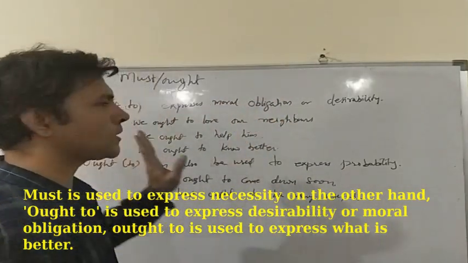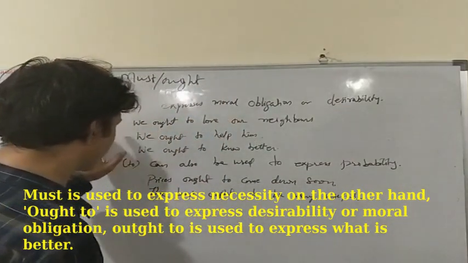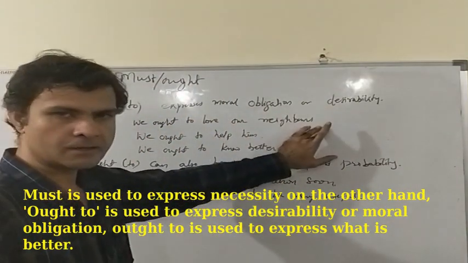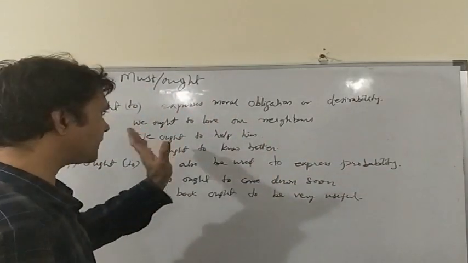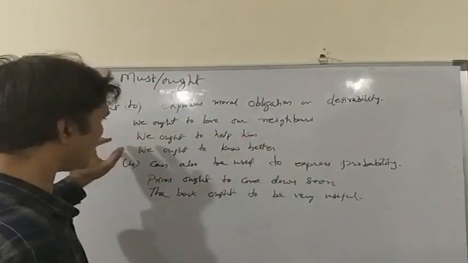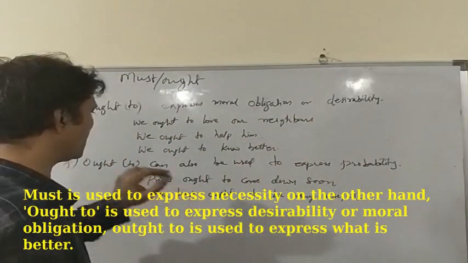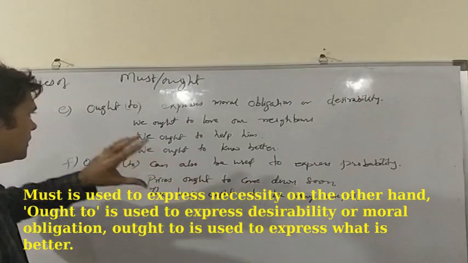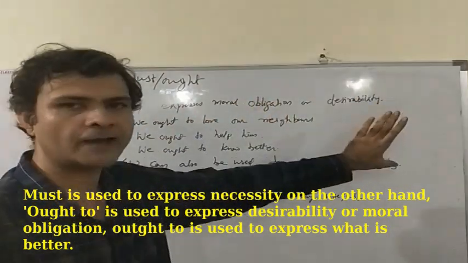We use ought to express moral obligation or desirability, such as we ought to love our neighbors. It is not a necessity, but it is a desirability. It will be better if we love our neighbors. So we say we ought to love our neighbors. We ought to help him. We ought to know better. Here we are using ought to express moral obligation or desirability.